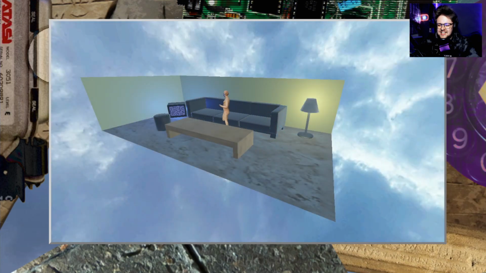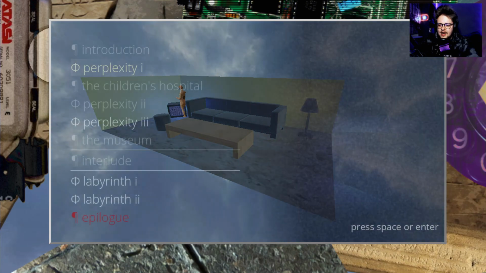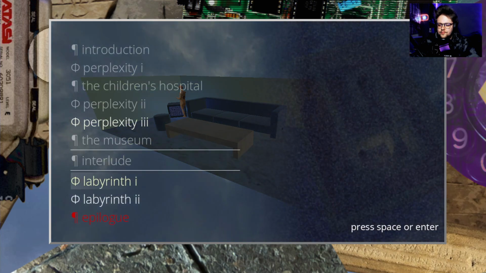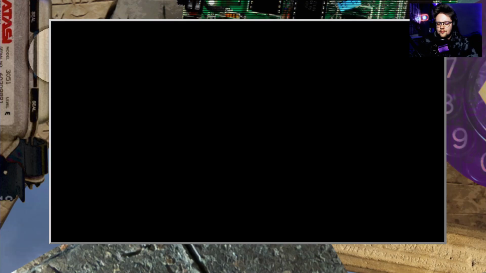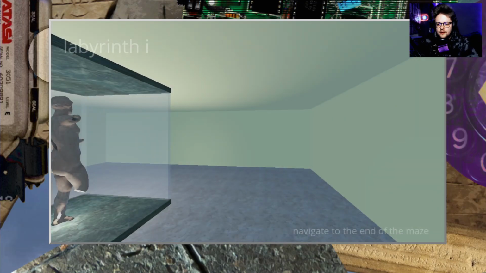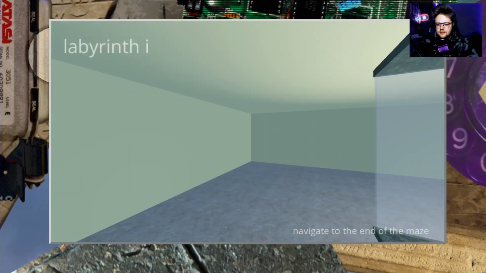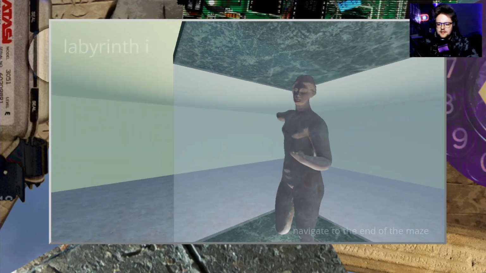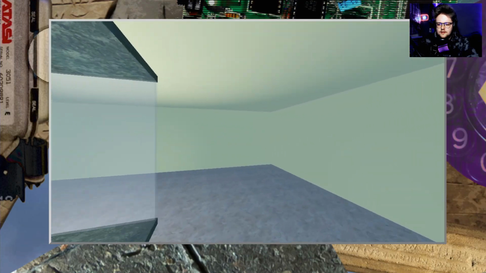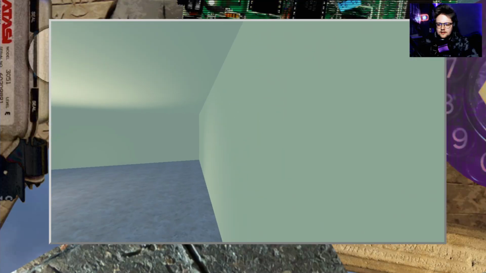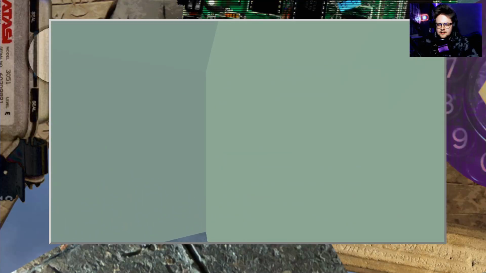So I'm playing as Lenka, and I'm in my mind prison. So let's go to the labyrinth. Navigate to the end of the maze. Is that me? Where's the end of the maze? Is there an exit here? I don't see no exits. Hello?